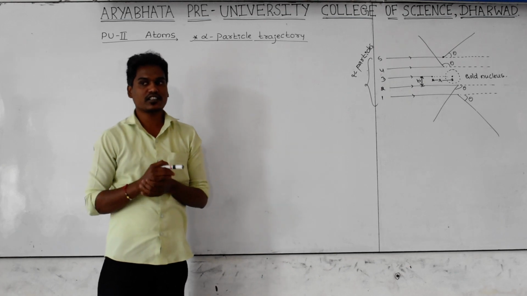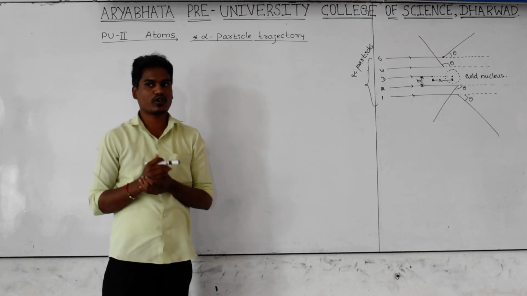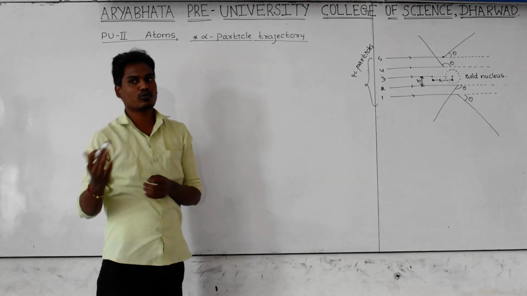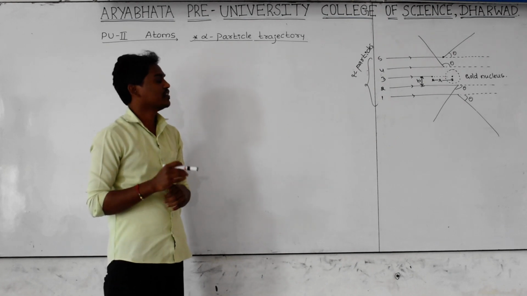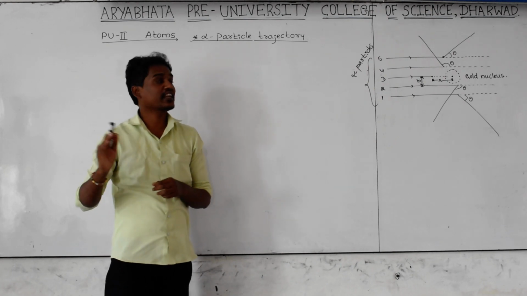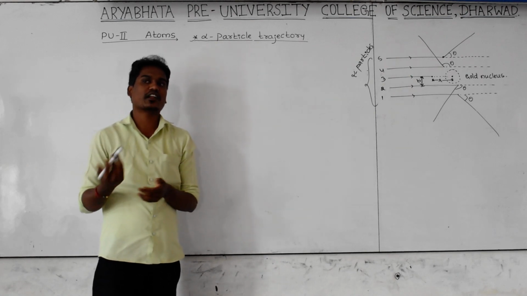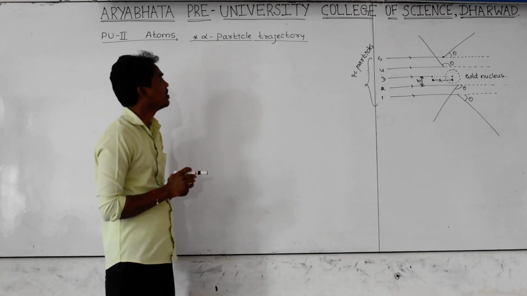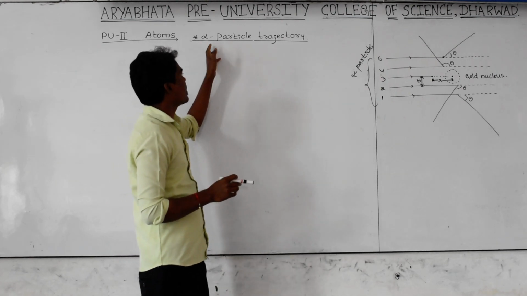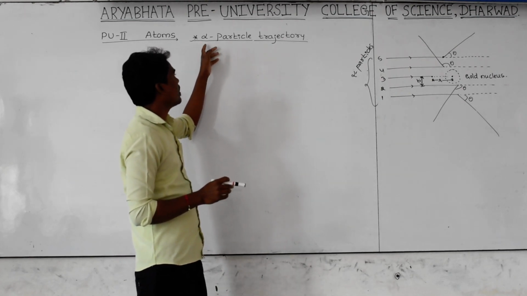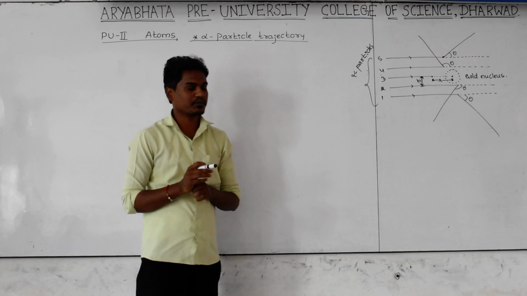Or else you can call it a helium nucleus. The helium nucleus also has 2 protons and 2 neutrons. That's why the number of nucleons present in helium as well as the alpha particle is the same. That's why the alpha particle is also called a helium nucleus. And here the title of what we need to study today is the alpha particle trajectory.